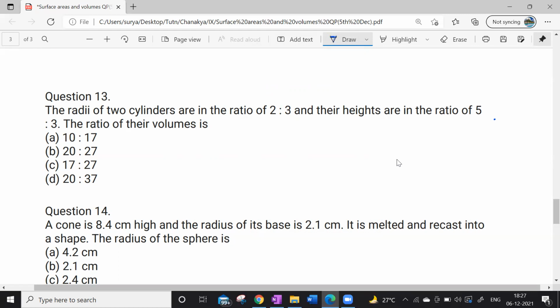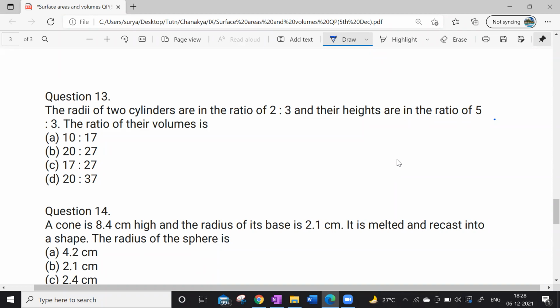Yes, you are right. By using the volume of the cylinder. What is the volume of the cylinder? Pi r square h. So we'll get pi 2r whole square into 5h by pi 3r whole square into 3h. First you take them one by one. I have two cylinders here. What is the volume of the first cylinder?